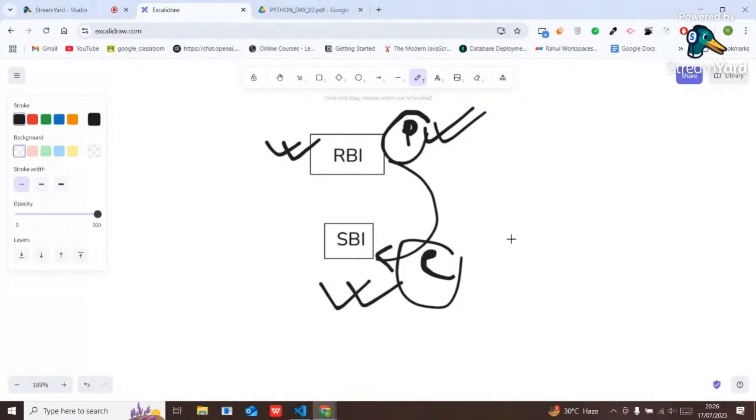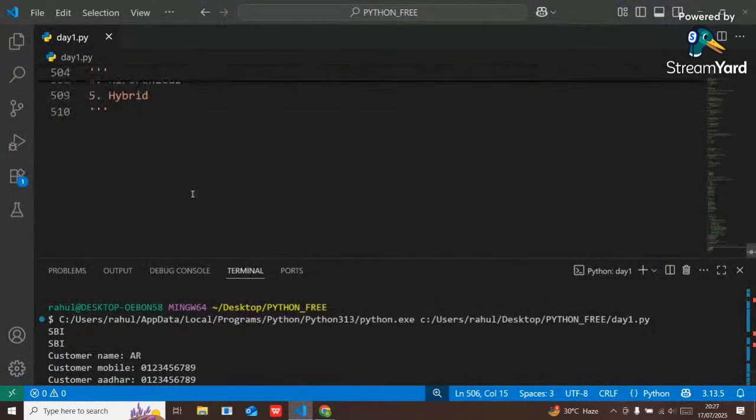Right, guys? Understandable? Are you people understanding or not? Because from RBI we take all the properties, that's why RBI is called my parent class. And the properties are derived into SBI, means SBI is my child class. Here only one parent class is there, only one child class is there. That's why it is called single level inheritance. Got it, people? Okay, let's take an example so that you can easily understand.